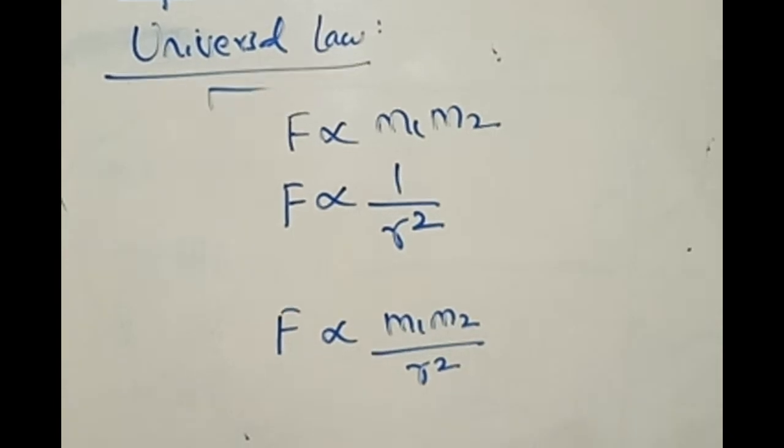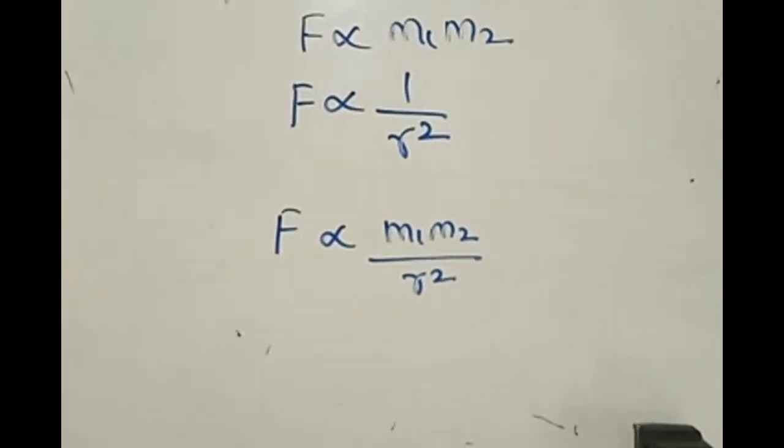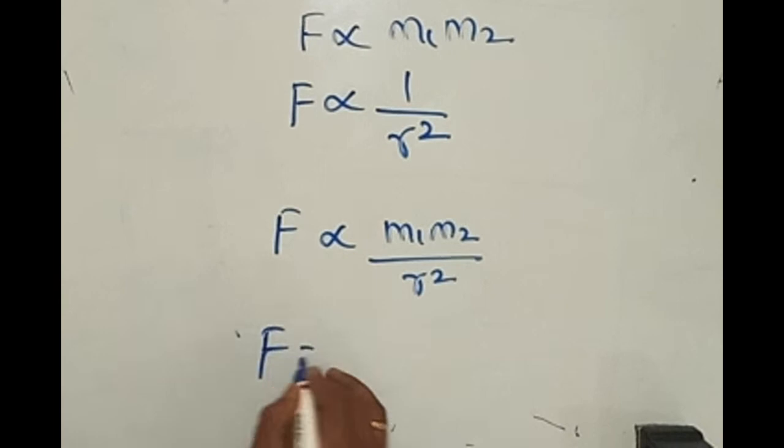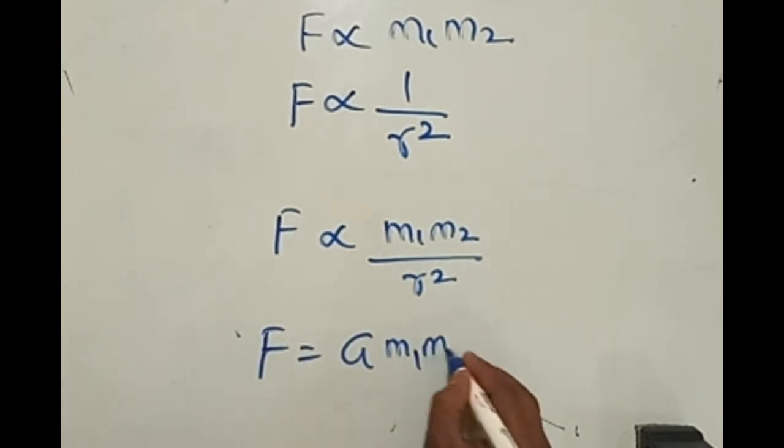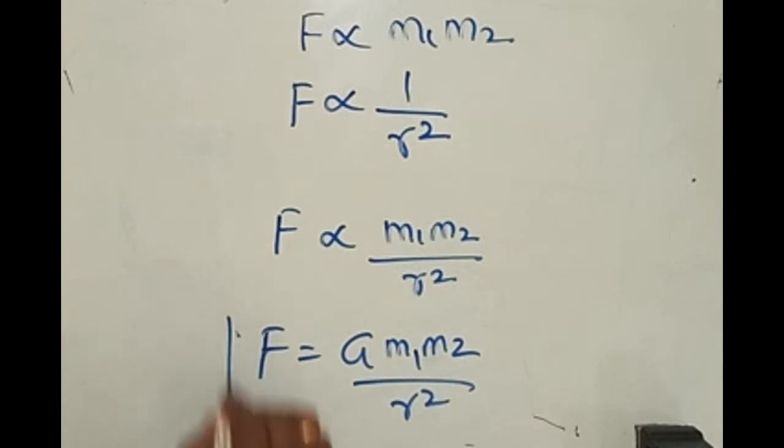By removing this proportionality symbol, you get the equation F equals G m1 m2 by r square.